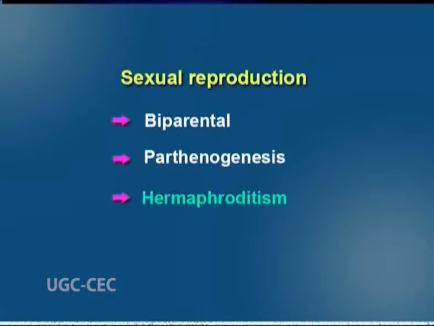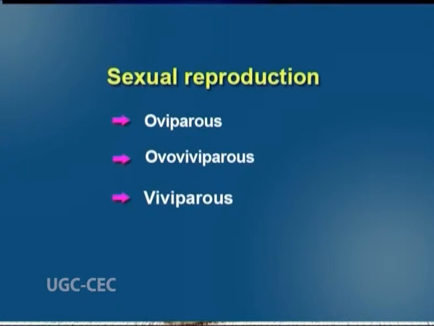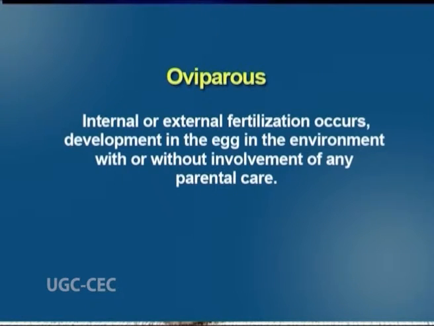A third pattern of sexual reproduction is known as hermaphroditism. This is the monoecious pattern. The hermaphrodite possesses both male and female organs and in some cases they may fertilize itself. Sexual reproduction has three main forms: oviparous, ovoviviparous and viviparous. First type is oviparous, where internal or external fertilization occurs.